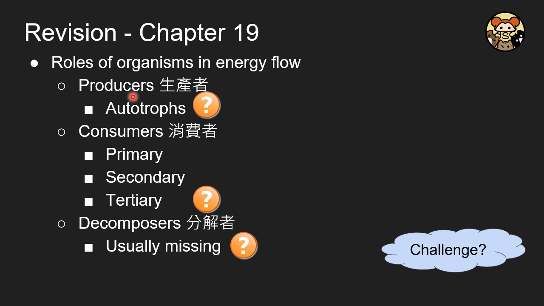The most important player will be the producer. That's what we usually call the autotrophs, because they produce food, and then there are consumers eating the producers. Then there are different levels of consumer: primary, secondary, and tertiary. And usually this player is against the decomposer. And why? We'll talk about it later on.